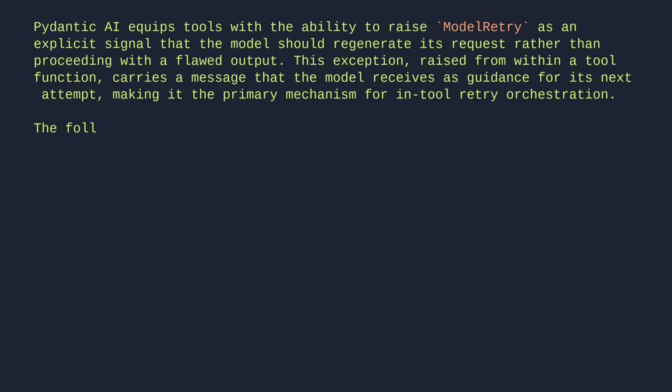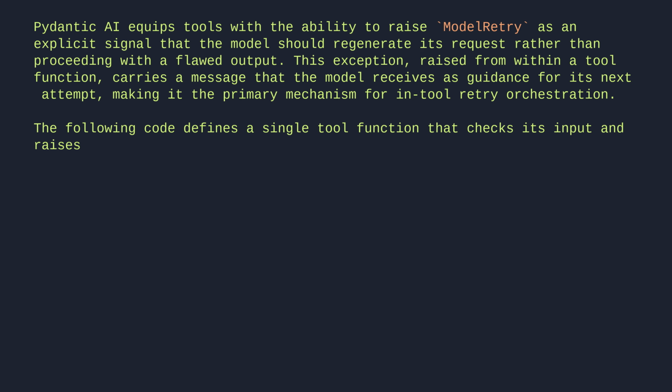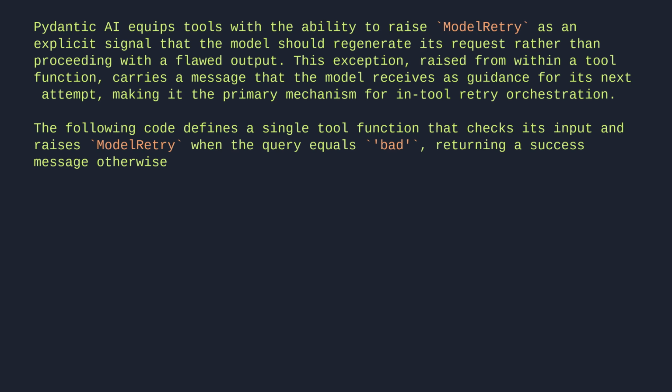The following code defines a single tool function that checks its input and raises ModelRetry when the query equals "bad", returning a success message otherwise, demonstrating the minimal setup required for this pattern.